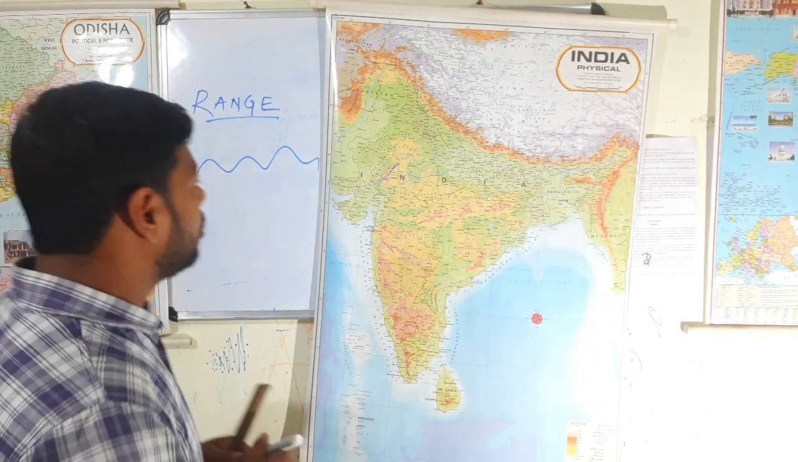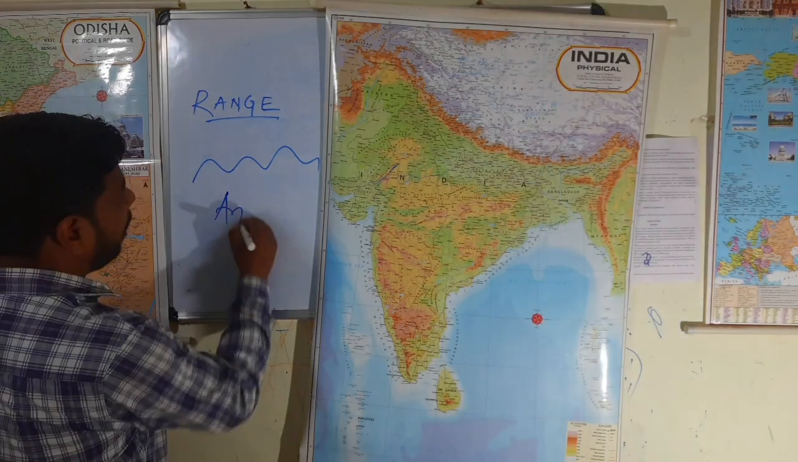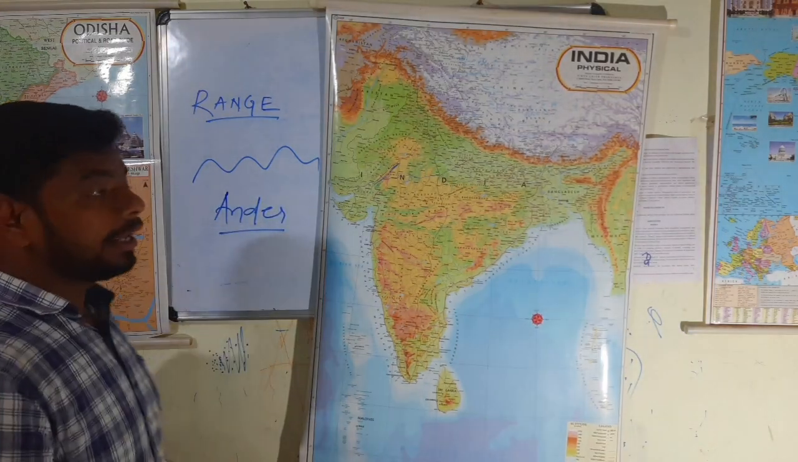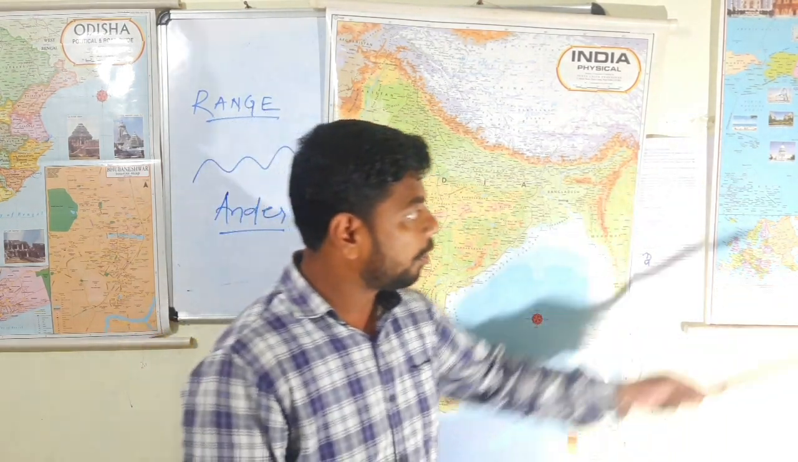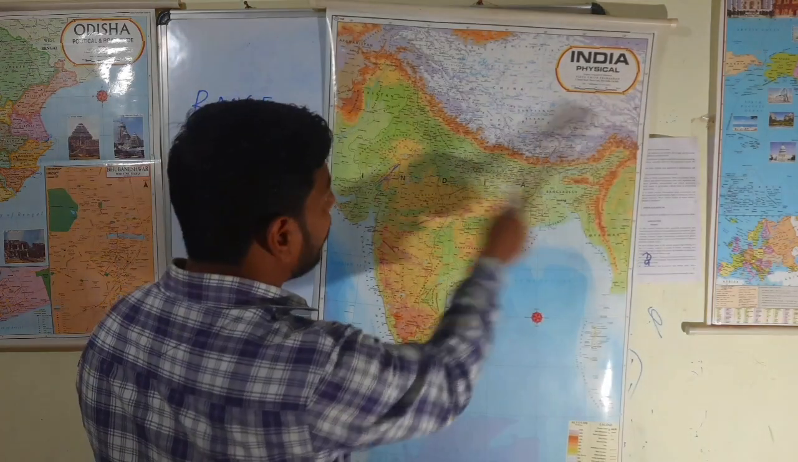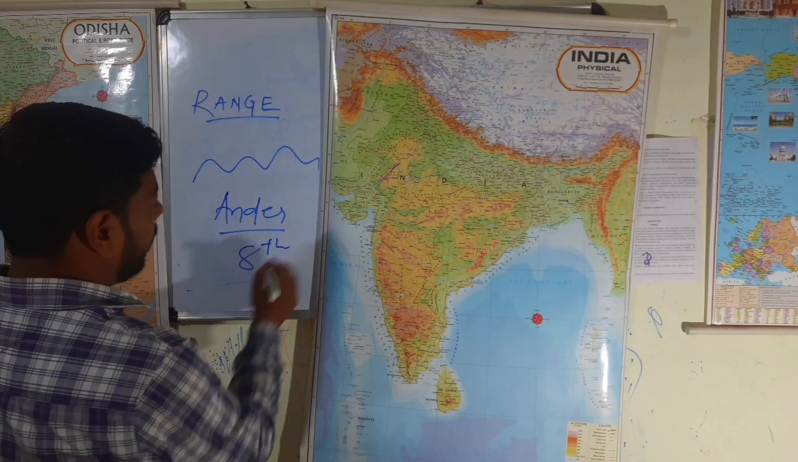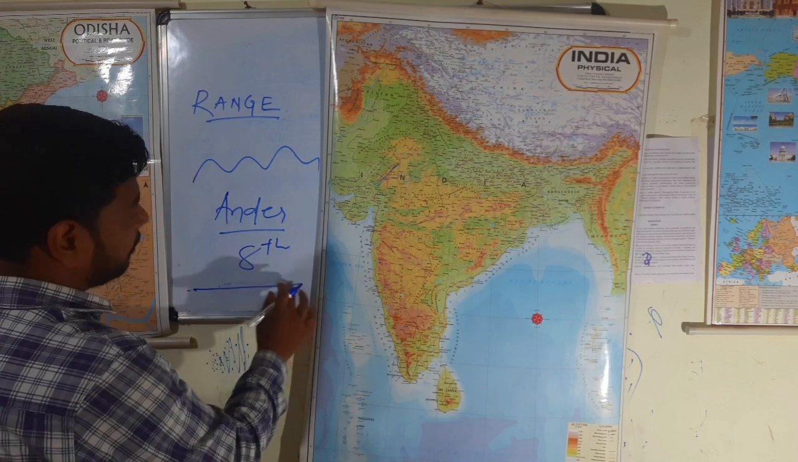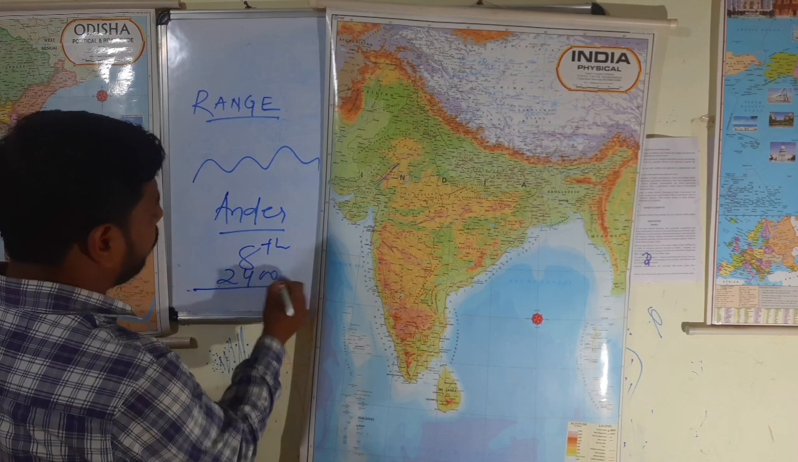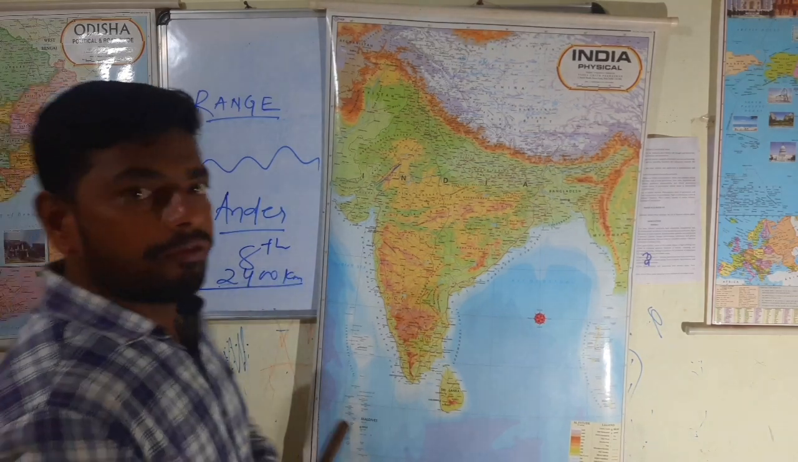In terms of length, the longest range in the entire world is the Andes. And that is located in the southern or southwestern part of South America, where Argentina lies. Clear? That is the longest range, followed by the Rockies, Atlas, etc. And we will discuss the Himalayan range in our country. That one is the 8th longest range in terms of length. Its length is around 2,400 kilometers. Fine.